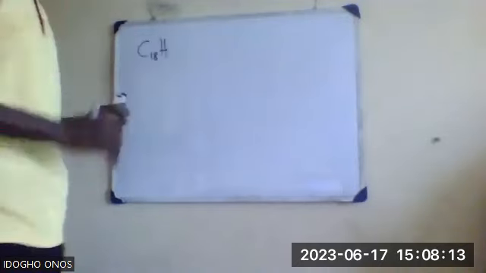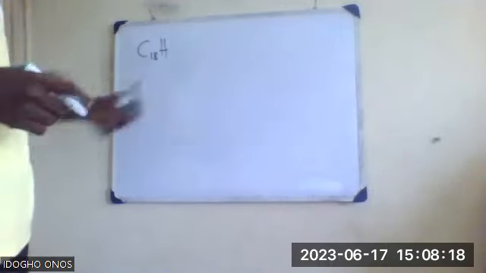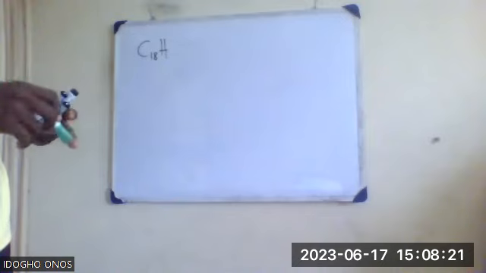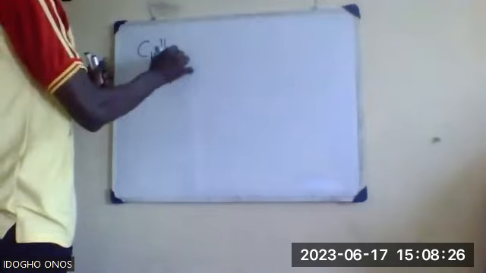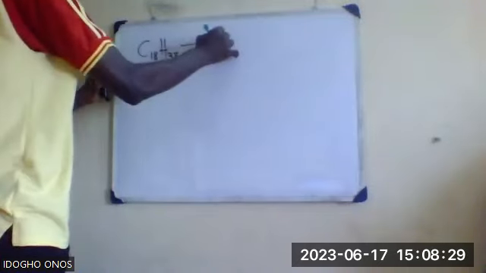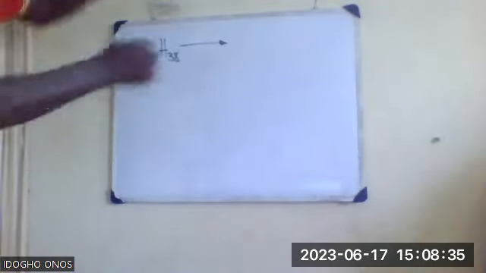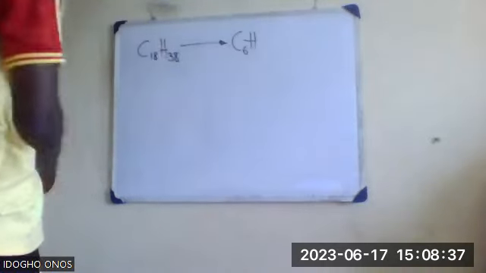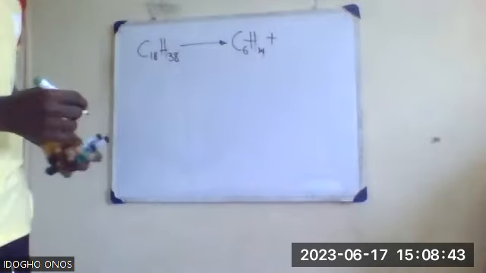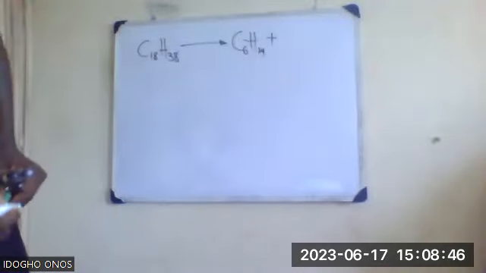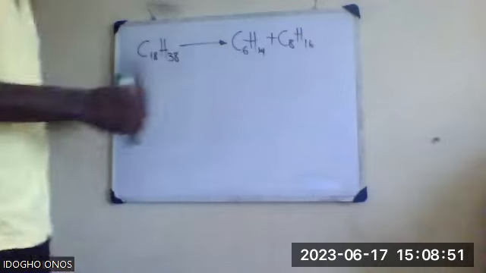Let me ask a simple question here. 18 times 2 will give us what, please? That's 36. Okay, 36 plus 2 should be 38. So this will be C18H38. And then when this is broken down, I would have C6H, 6 times 2 is 12, 12 plus 2, 14, so C6H14, plus C8H, that's 16. This time around, 16.